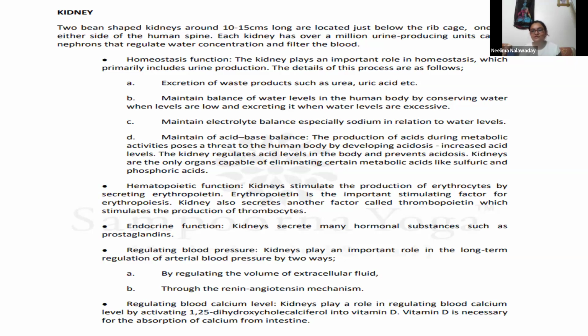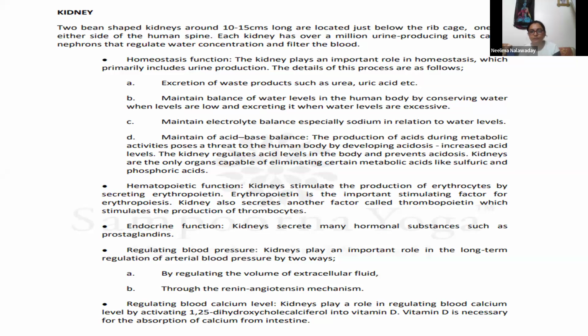So there is a connection, and that's why in kidney failure, the patients experience lots of symptoms related with hemoglobin and all that. Kidneys also secrete another factor called thrombopoietin, which stimulates the production of thrombocytes. So what are thrombocytes?